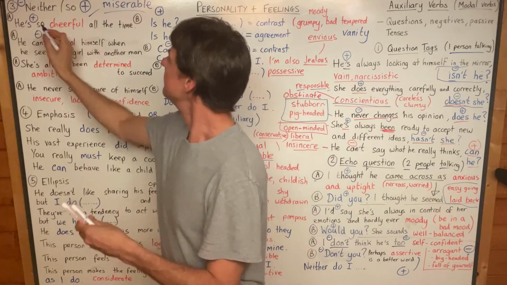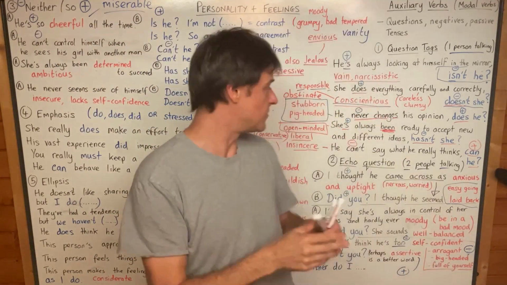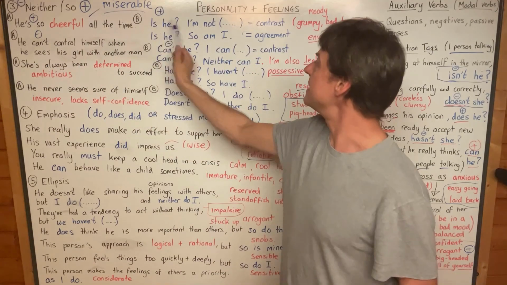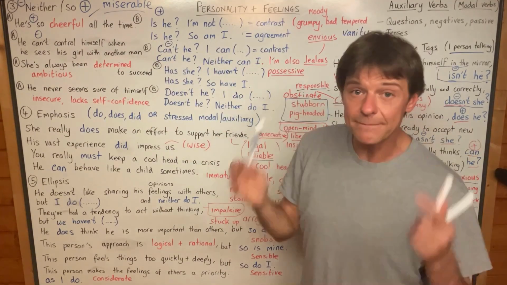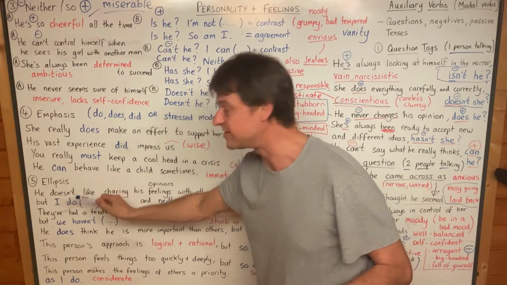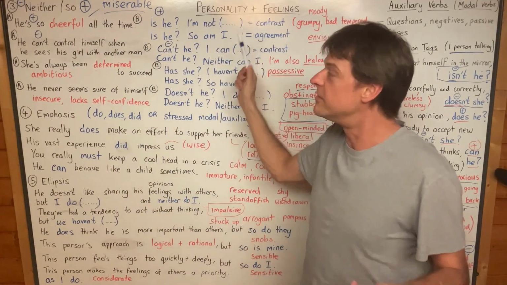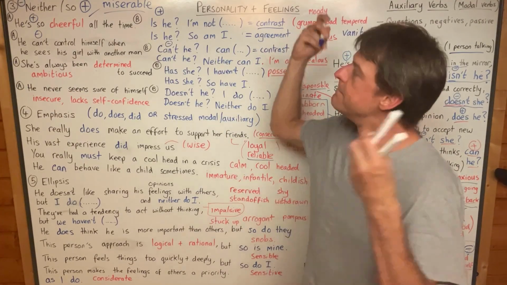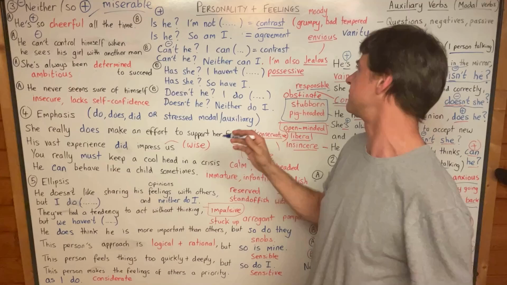Is he? So we've got positive, positive, because we're still doing echo questions. There's two people talking. He's so cheerful all the time. Is he? I'm not. And that means I'm not so cheerful all the time. So this is ellipsis as well. This is also a form of ellipsis. That's how you contrast and say, I'm miserable all the time. I'm not cheerful all the time.